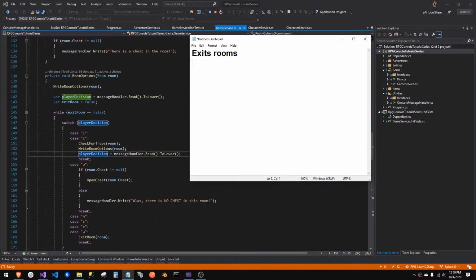We have to open chests and get chest treasure. We have to check for chest traps and do traps for chests, whatever. Fight monsters, but we haven't even really declared monsters yet.